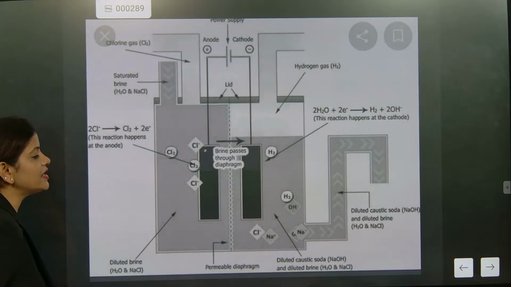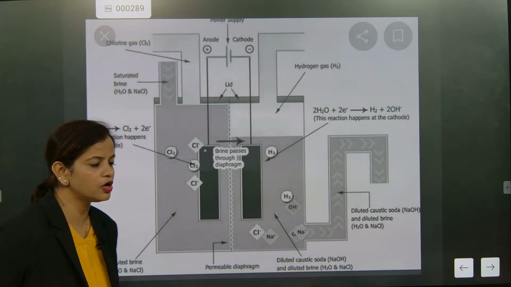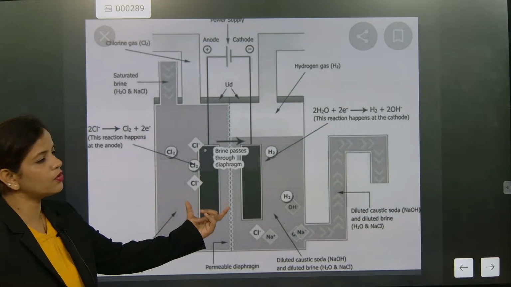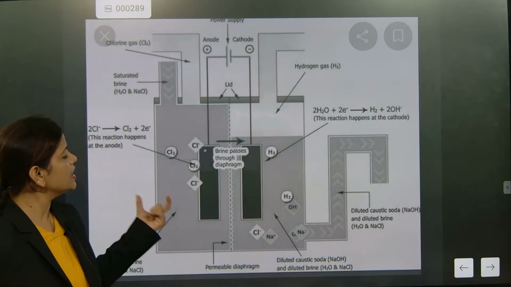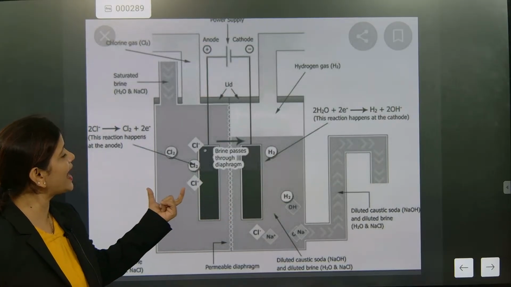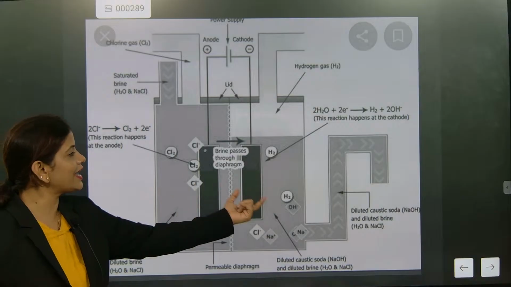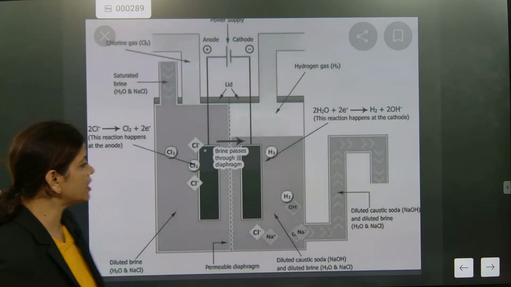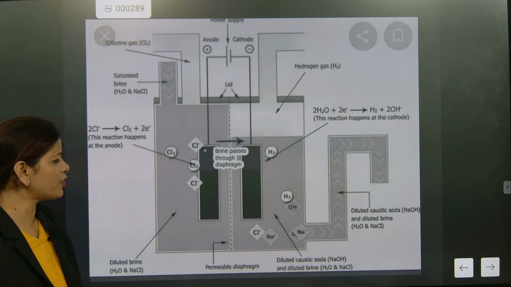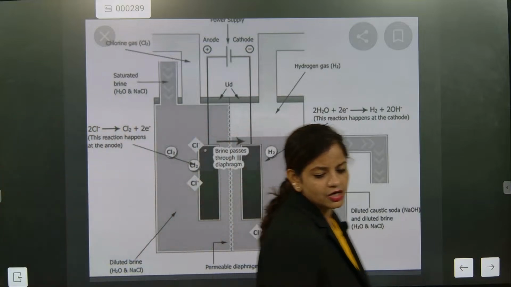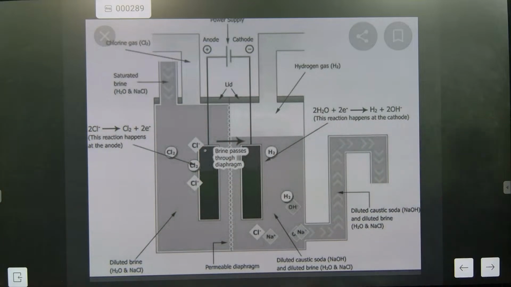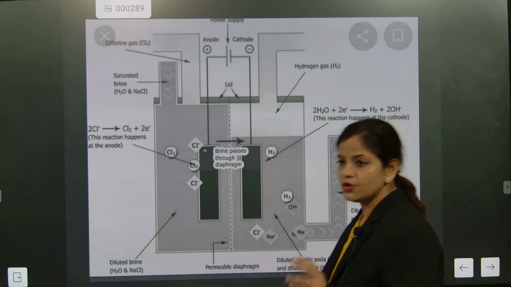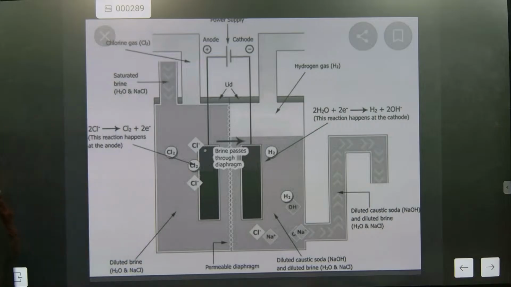And then conduction of current will be there. Understood or not? Two electrodes have been used, anode and cathode. At anode chlorine will be there, at cathode hydrogen gas will be there. Understood or not? And with that we are making what? NaOH formation is there, sodium hydroxide. So this is one single method through which we are using salt and generating chlorine, hydrogen and sodium hydroxide. So three things we are making with brine solution.